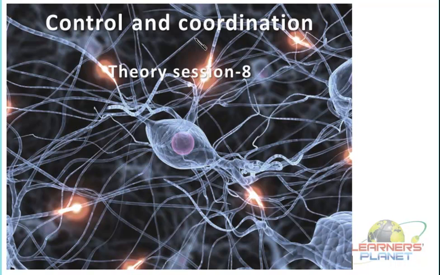Now for this sort of thing, there are different regions in the brain. There is the spinal cord from where the nerves arise, so as to interlink and communicate between the major commanding body of the system and the different parts of the body. Besides this, there is another system in these higher organisms, or in human beings, which helps in the process of control and coordination. And this is what we are going to continue in this session. So let us study what this next system is for the process of control and coordination.